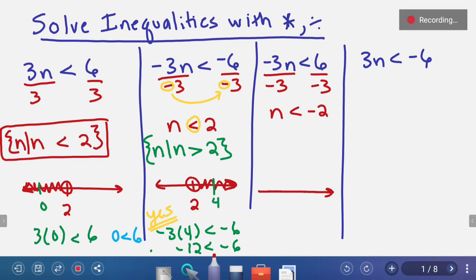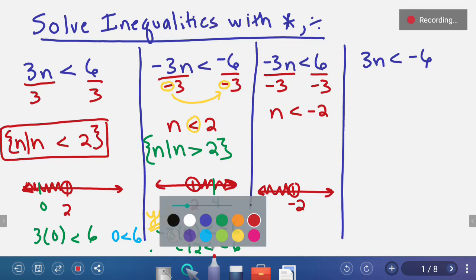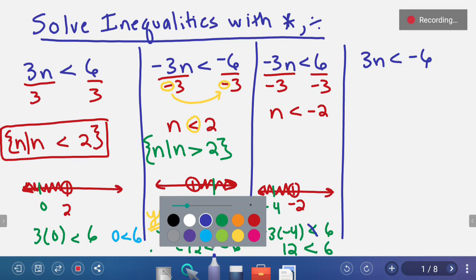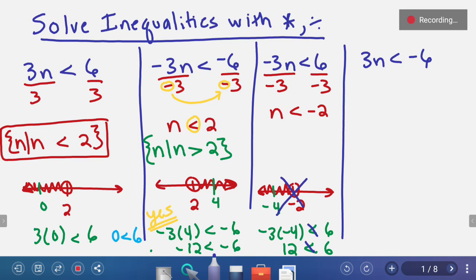Let's try that on our number line. -2, open circle to the left. Pick a number under -2. Under negative 2, we can go with negative 4. Negative 3 times negative 4, is that less than 6? Negative 3 times negative 4 is a positive 12. A positive 12, is that less than 6? Nope. So this is wrong.